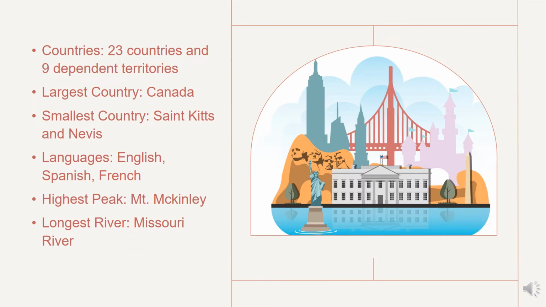North America is composed of 23 countries and 9 dependent territories. The largest country is Canada, while the smallest country is St. Kitts and Nevis. The widely spoken languages in the continent are English, Spanish, French. Mount McKinley is the highest peak and the longest river is the Missouri River.